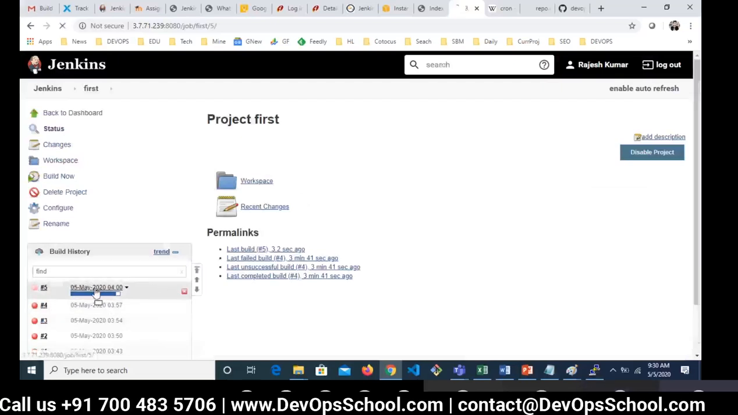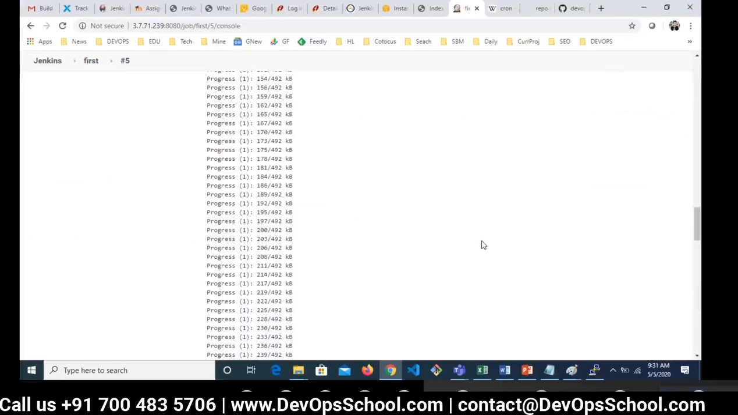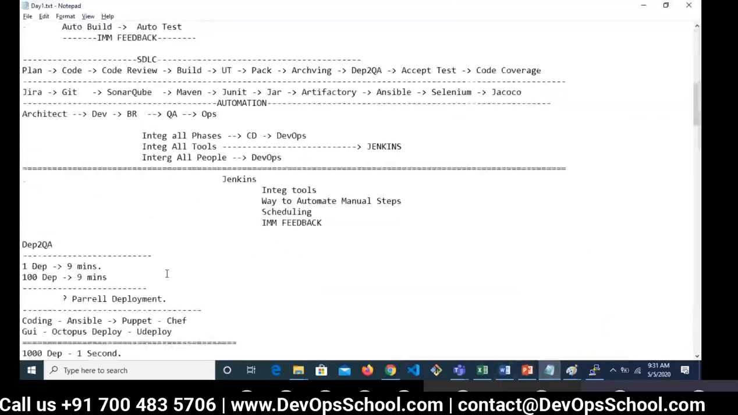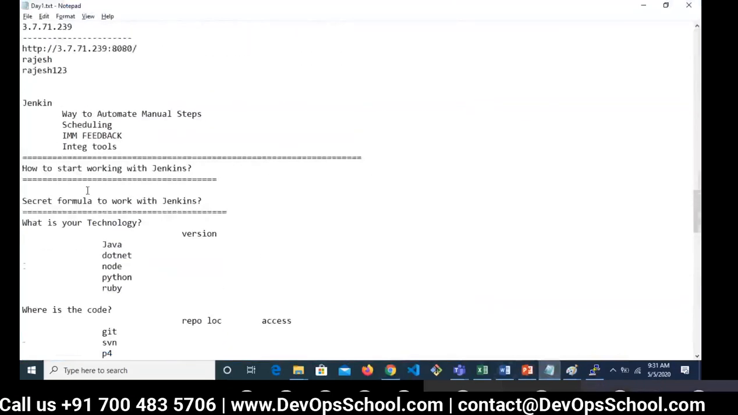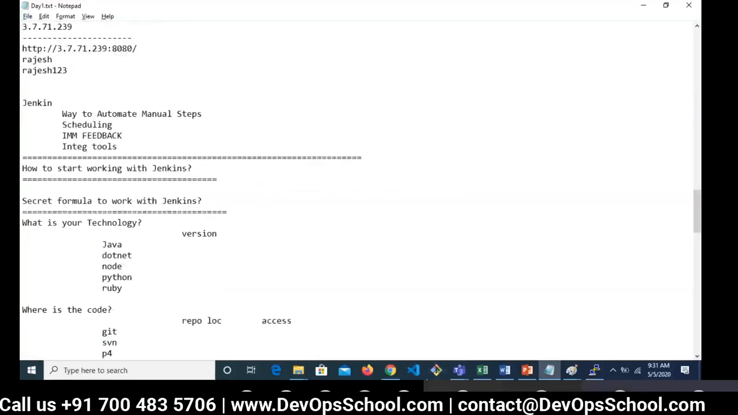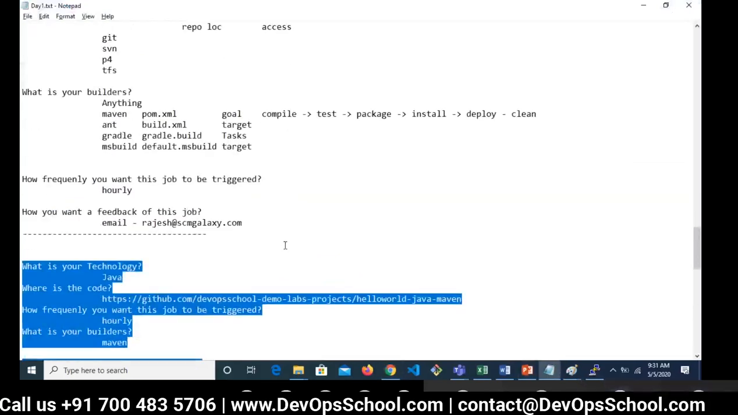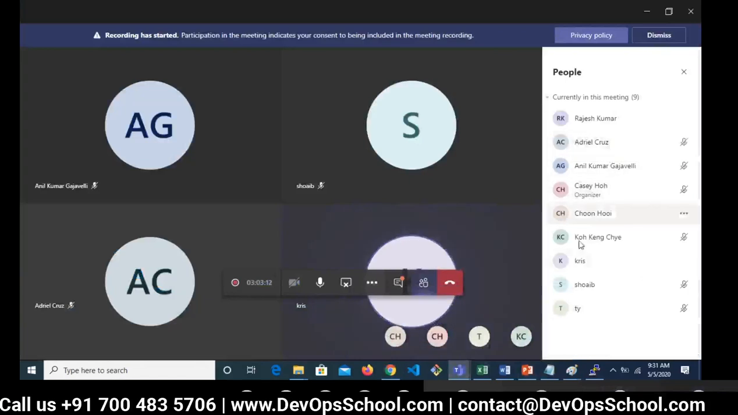You can see the live log here, downloading the dependencies. So guys, this is the workflow of working with Jenkins, and if you follow this formula you will be able to set up any job in Jenkins without any problems. Did you understand that? Do we have any questions? Any doubts?